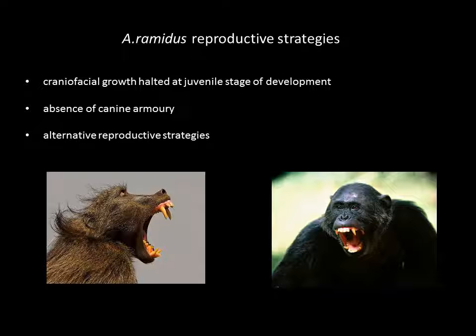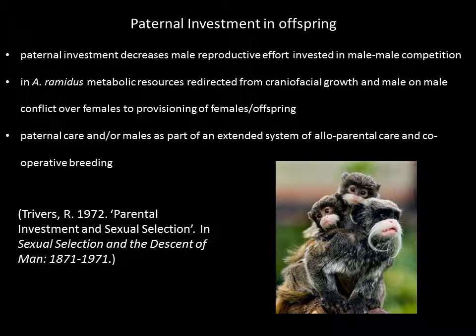If A. ramidus doesn't have them, how was this species reproductively successful? And I suggest that the absence of canine armoury means that A. ramidus males must have adopted alternative reproductive strategies that did not require canine armoury. I was interested in Trivers' idea of paternal investment in offspring, and he believed that the greater paternal investment there is in offspring, that will disproportionately decrease male energy expended in male-male conflict to inseminate females.